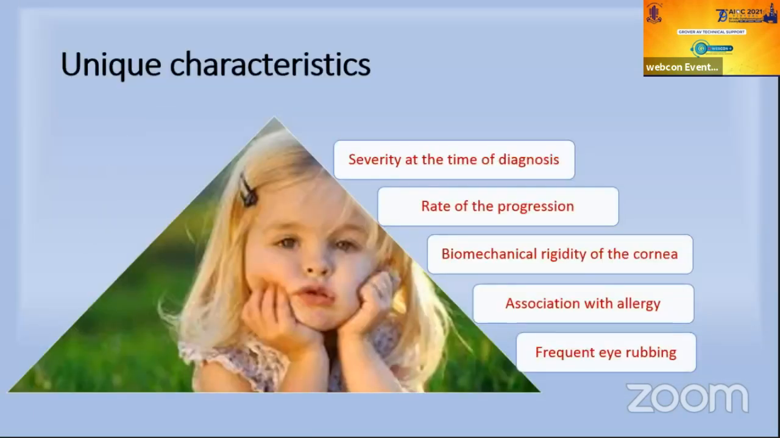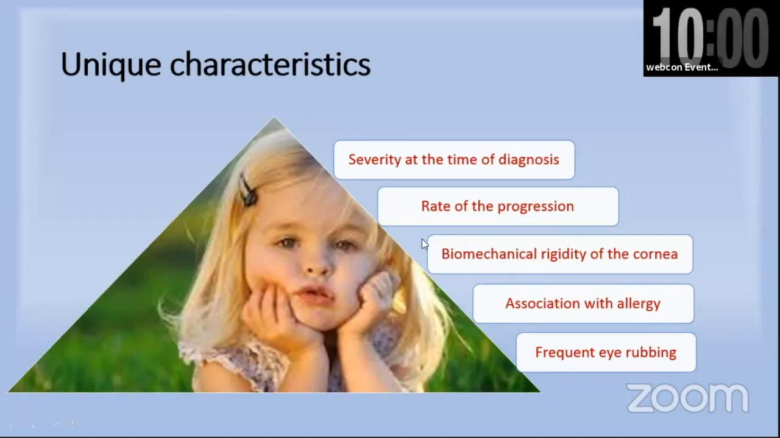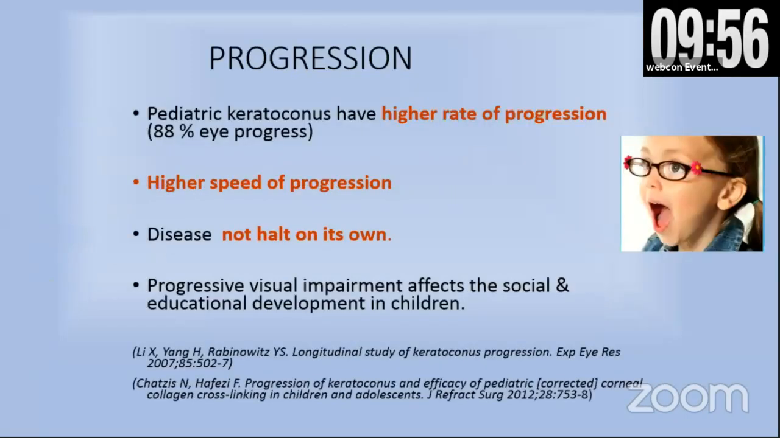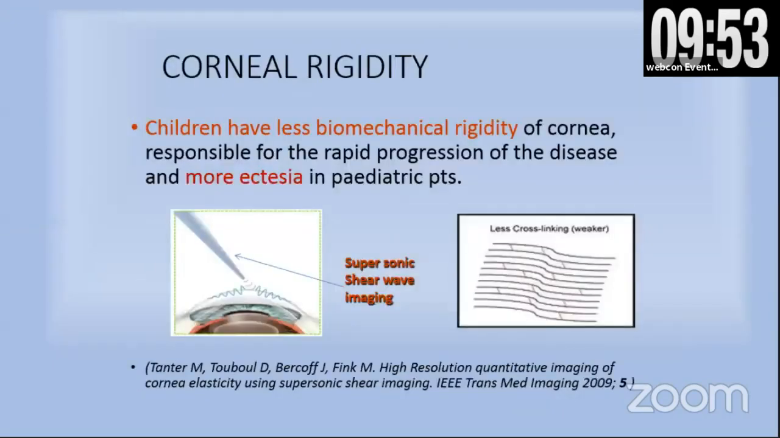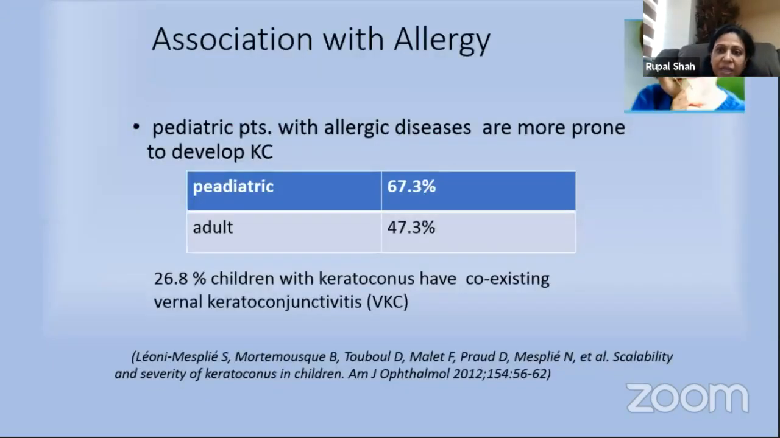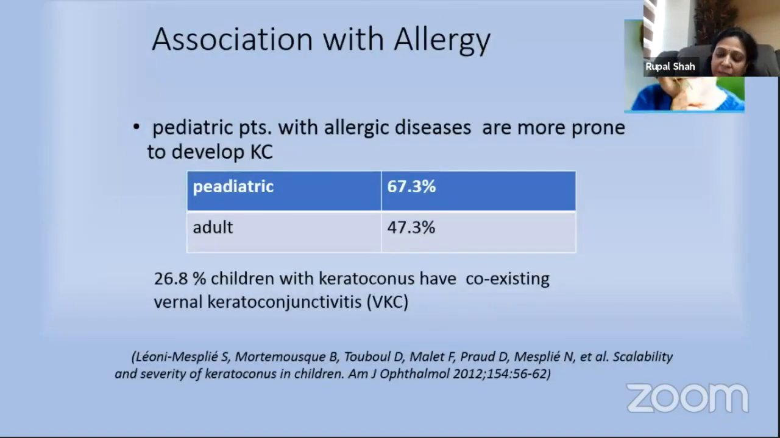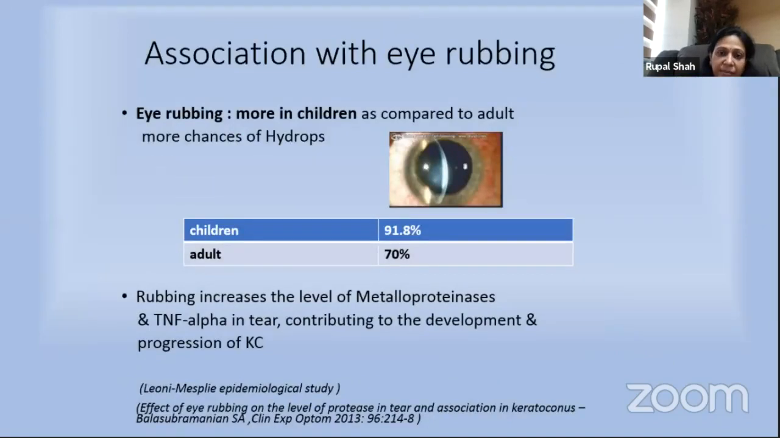As from the previous speaker's talk, we already know that pediatric keratoconus behaves differently from adult keratoconus, and there are many unique characteristics like the severity of the disease, progression of the disease, corneal rigidity, less biomechanical rigidity. This is most important because it affects the outcome of the cross-linking, association with allergy, eye rubbing.